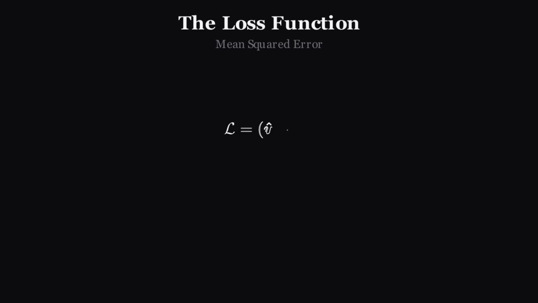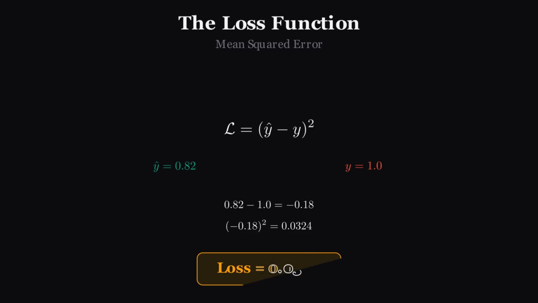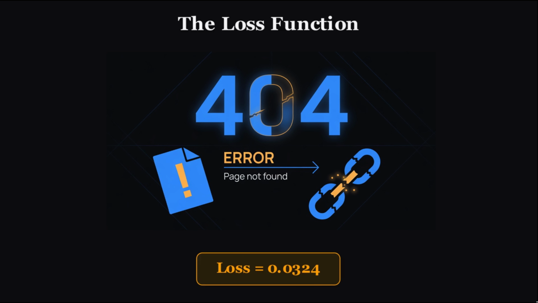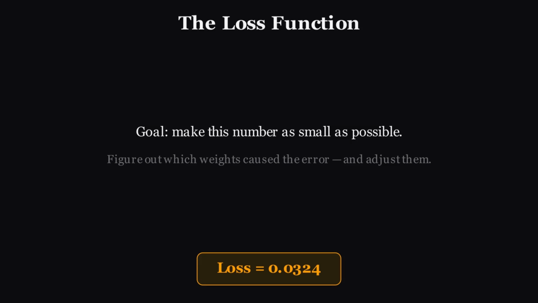To measure the error, we use a loss function. The simplest one is mean squared error. You take the difference between what the network predicted and the actual answer, and square it. Our prediction was 0.82. The target was 1.0. The difference is 0.18. Squared, 0.0324. That number, 0.0324, is the loss. It tells us how badly the network performed on this one example. The entire goal of training is to make this number as small as possible. And to do that, we need to figure out which weights cause the most error and adjust them. This is where backpropagation begins.